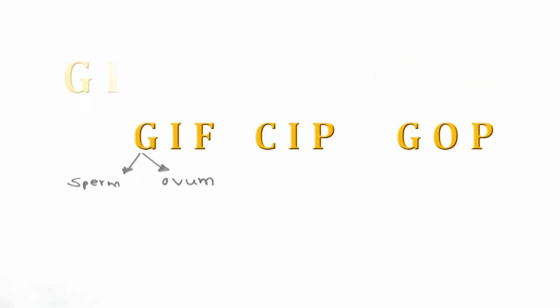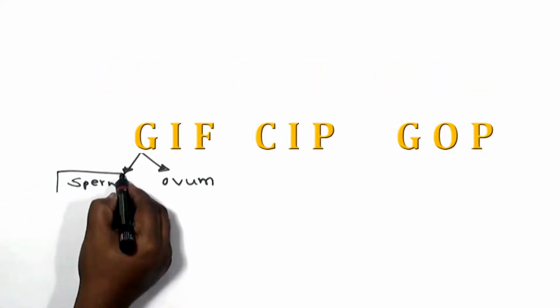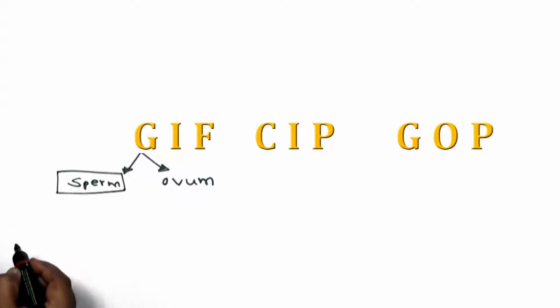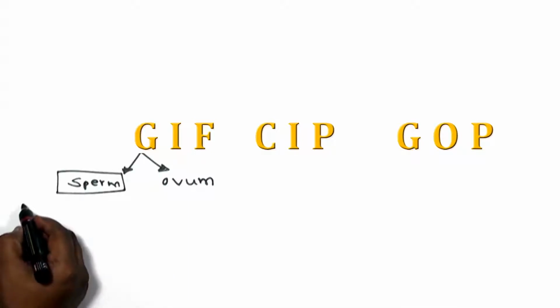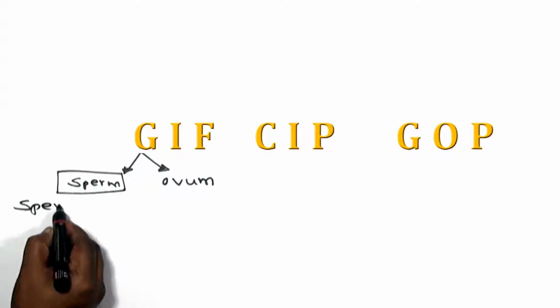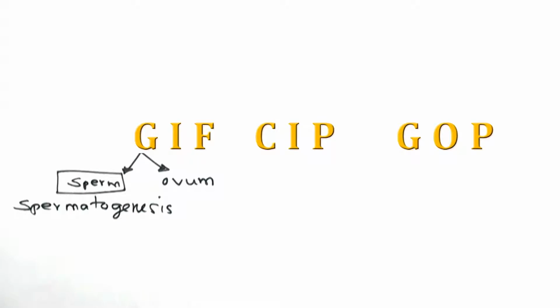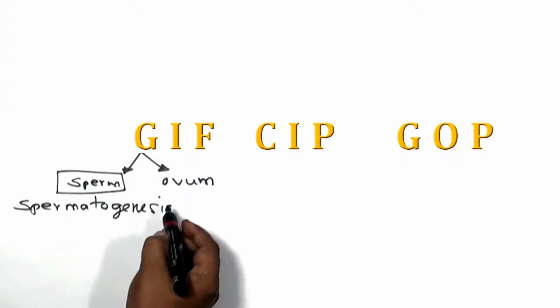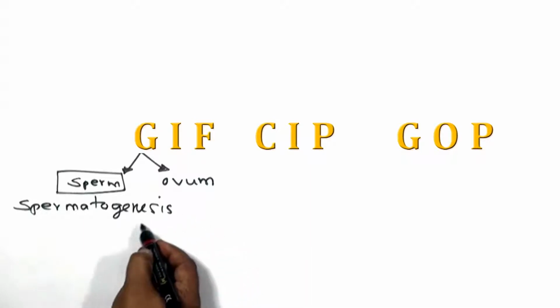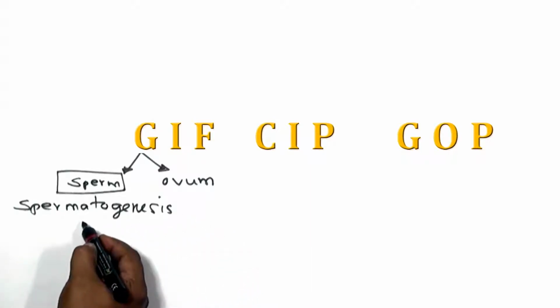First let me discuss sperm formation. I already gave you the idea. Sperm formation is otherwise called spermatogenesis. First point, spermatogenesis. In this event there are 4 steps involved, and we should know where it happens and which cell performs this function.